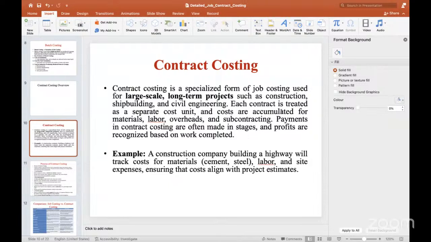The costs are accumulated for material, labor and overheads, and all these are subtracted. The payments in contract costing are based on work completion, and profits are recognized based on the work completed. In contract costing, generally 90% of the cost is direct cost only, and only a very small proportion is indirect cost. For example, a company building highways will track the costs of material, cement, steel, labor, and site expenses. So these are some examples of contract costing.